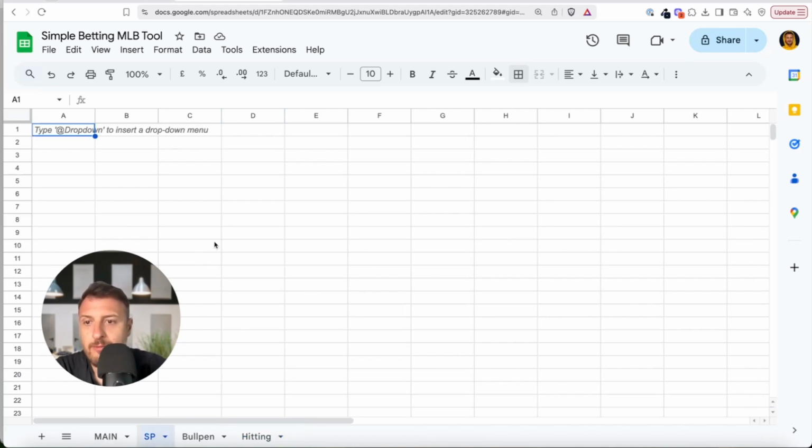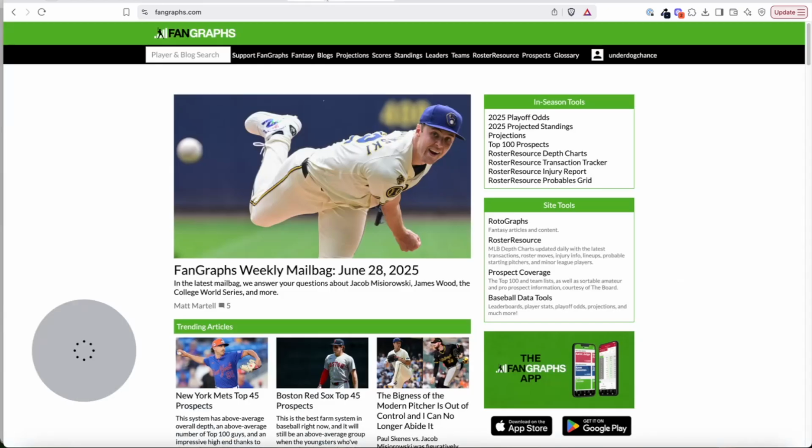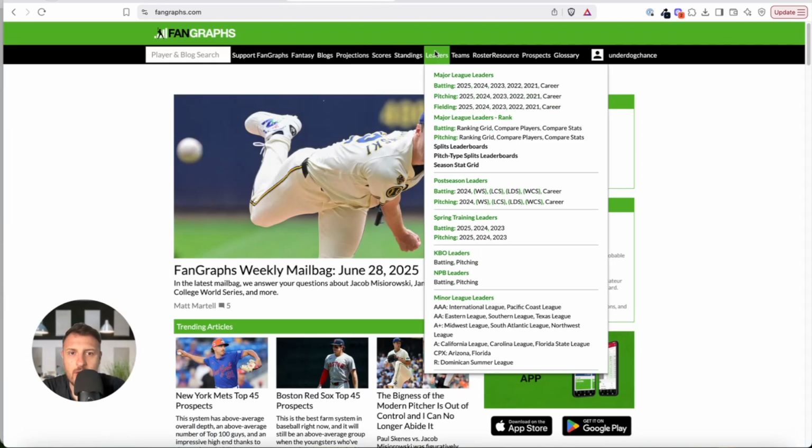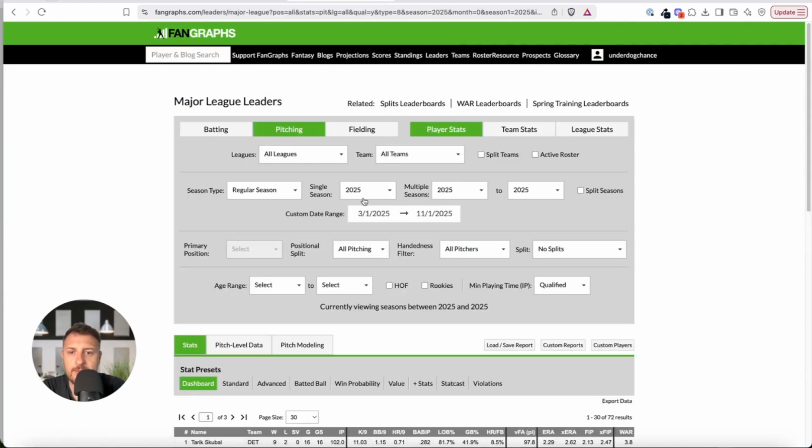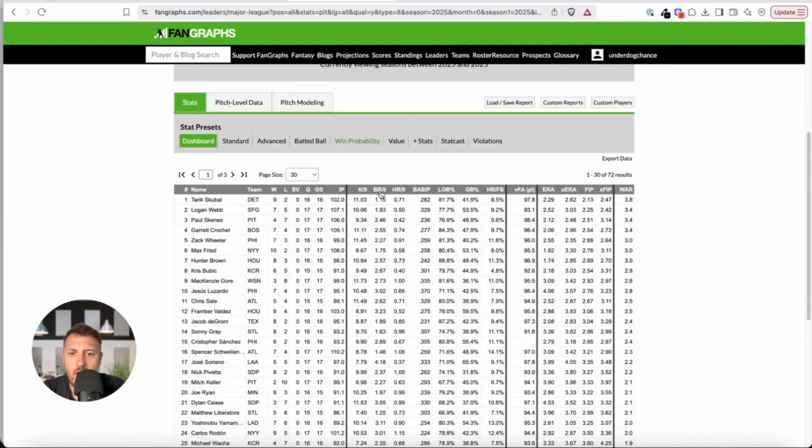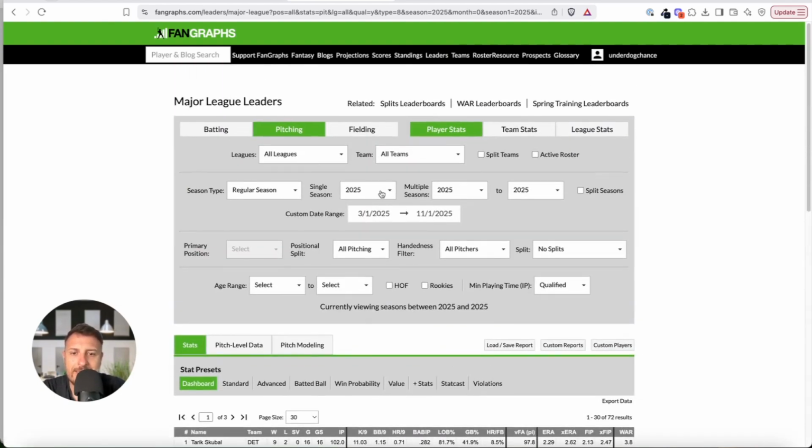First we will scrape the data for starting pitchers. I will go to Fangraphs, hover over leaders, and click on pitching. Here we have a couple of options. Let's say I go with this season's numbers, so this is a single season. I will not go with all pitchers, only with starting pitchers.